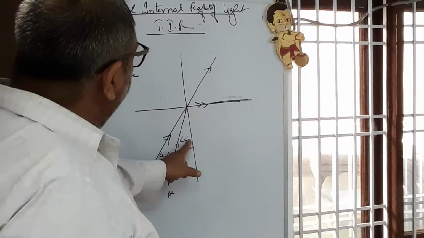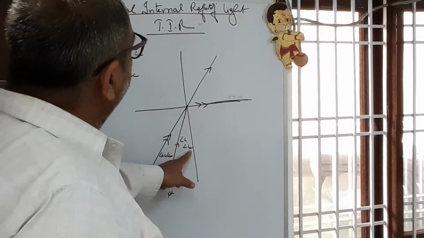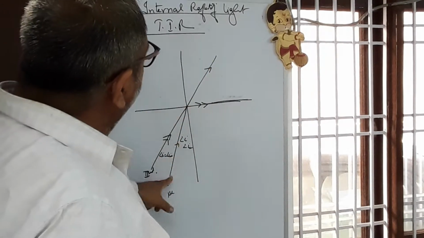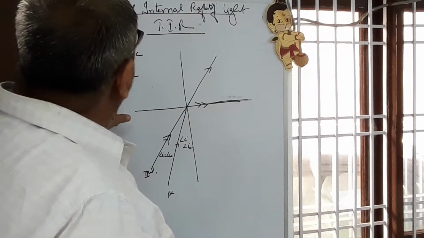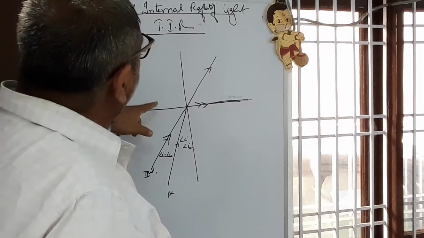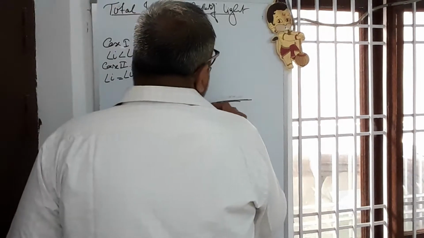First case, angle of incidence less than critical angle, away from the normal by the single arrow I have shown. And second case, when the angle of incidence is equal to the critical angle, it moves on the surface of the pair of mediums.